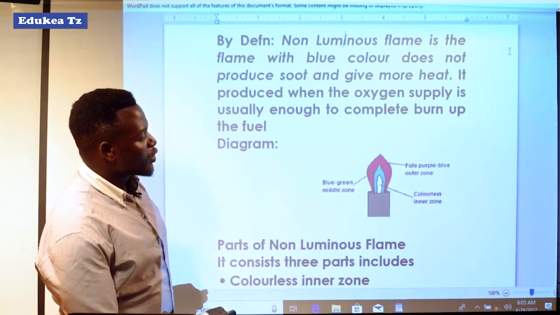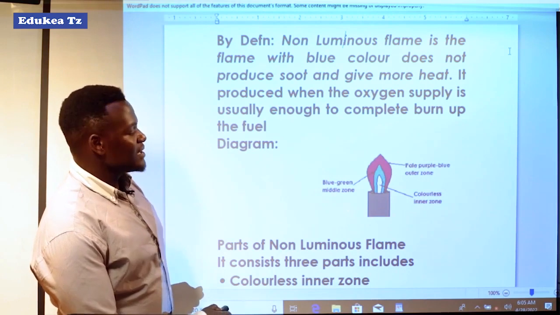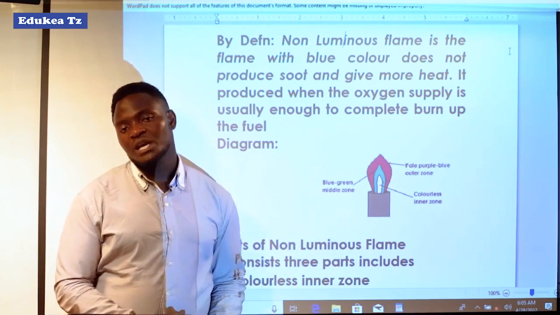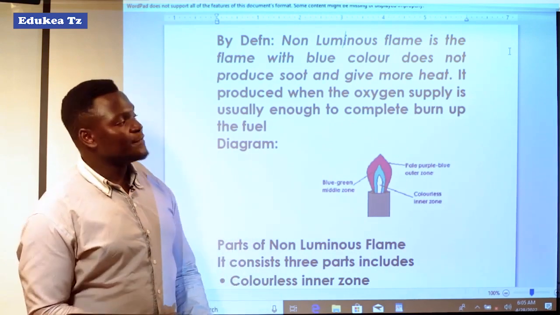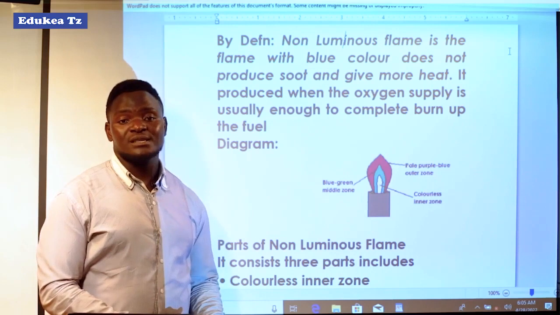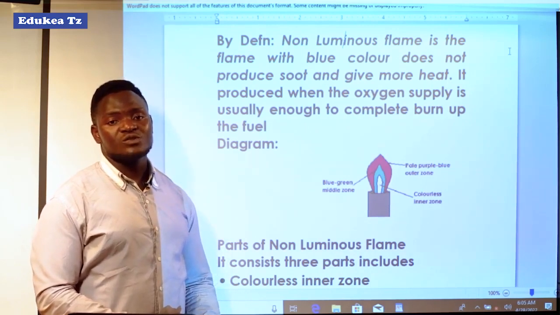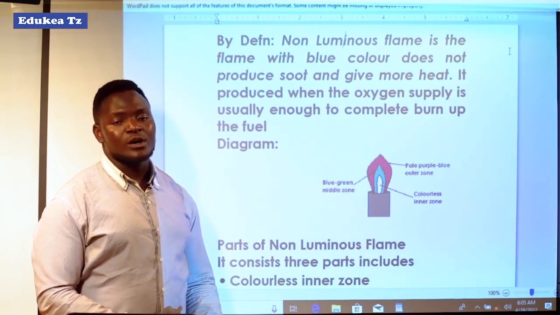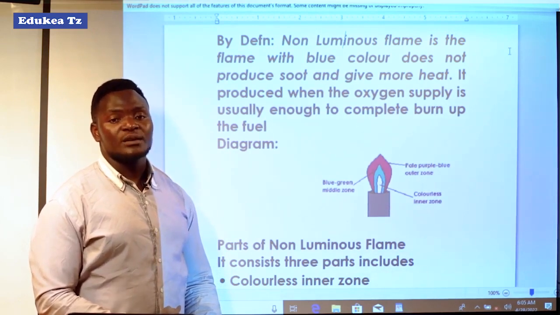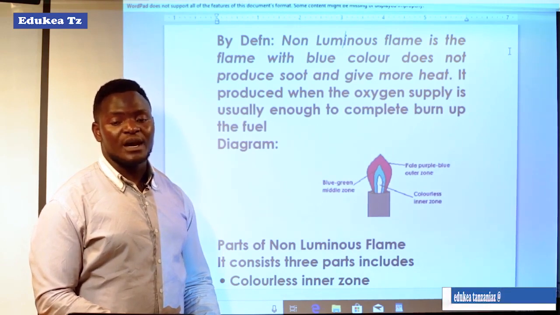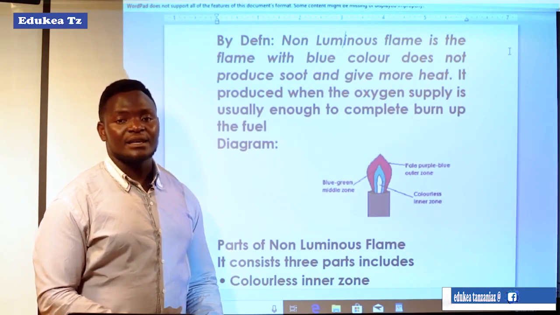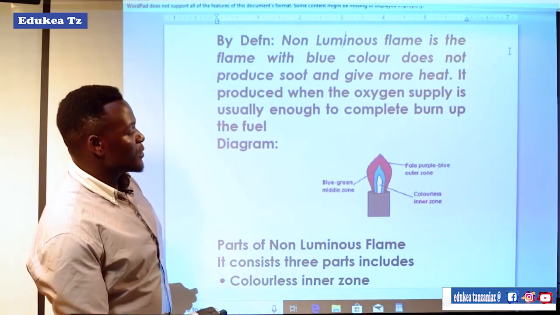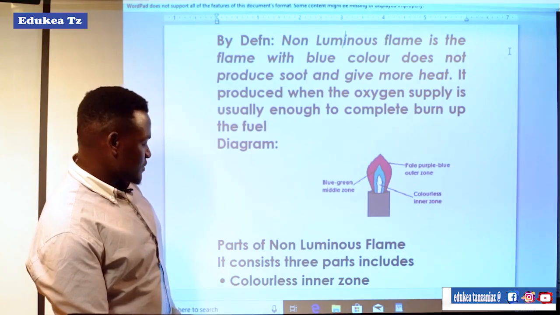And the other one we call the colorless inner zone. Why is this colorless? Because there is enough oxygen which helps to burn that fuel completely, different from the luminous flame, where there is not enough oxygen to assist in burning the fuel. In the luminous flame you can see the colored zone of gases at the middle, but in this one we produce a colorless inner zone.